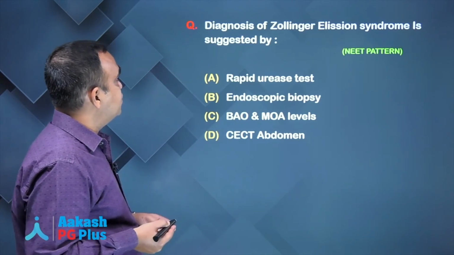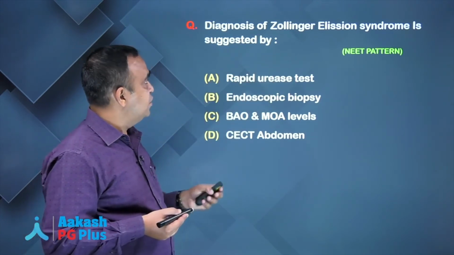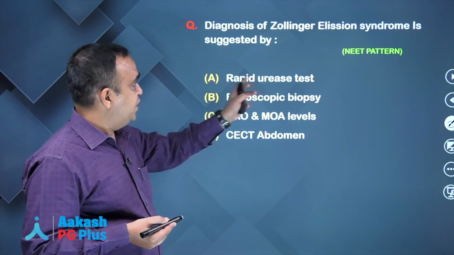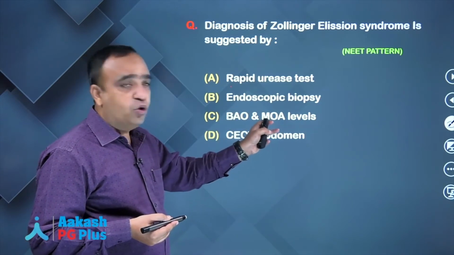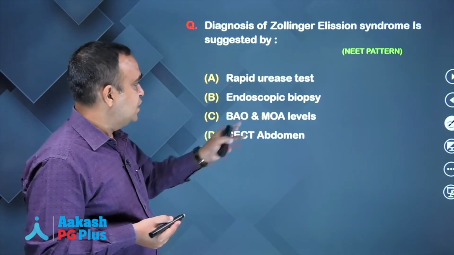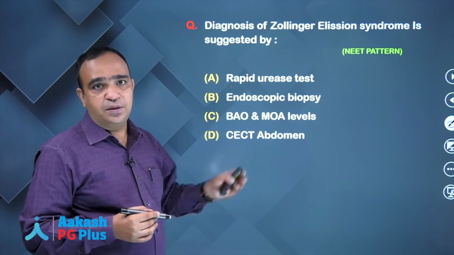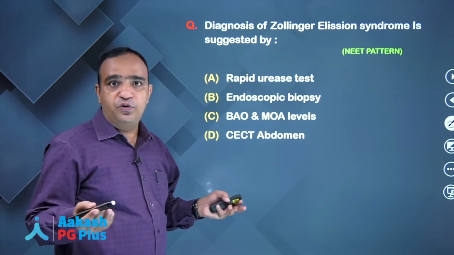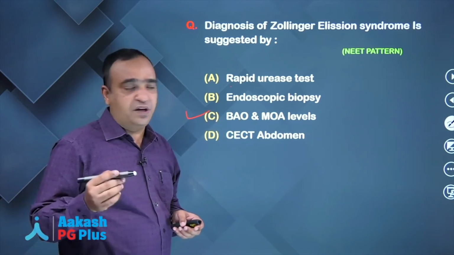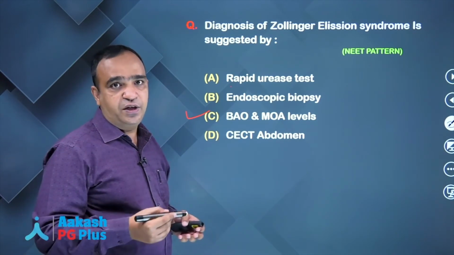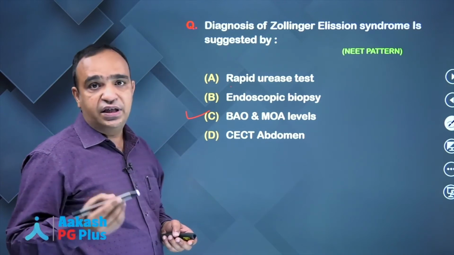Now we switch to the next question, which is related to gastrinoma only. Diagnosis of Zollinger-Ellison syndrome is suggested by rapid urease test, endoscopic biopsy, basal acid output and MAO, maximal acid output. It is not MOA, it is MAO, maximal acid output, and CECT abdomen. I hope all of you know the answer. The answer is BAO and MAO levels. Basal acid output more than 15 milliequivalents per hour is diagnostic for gastrinoma.